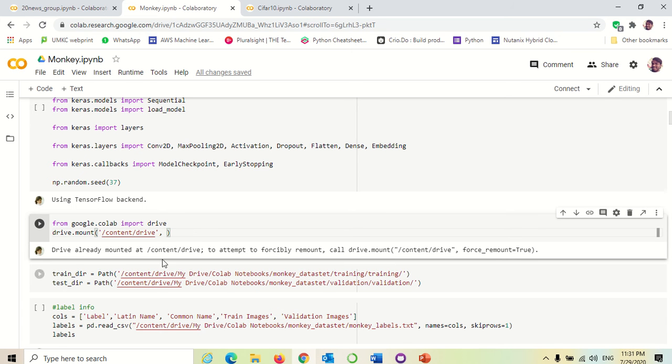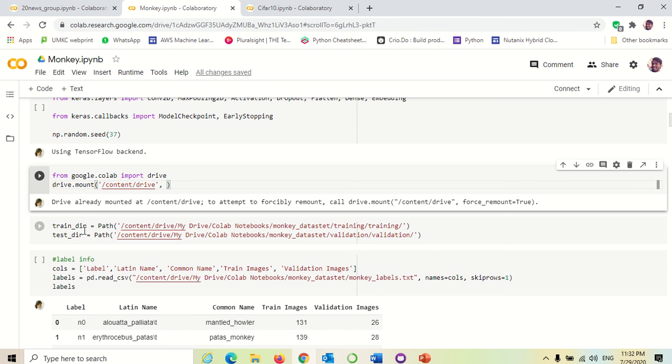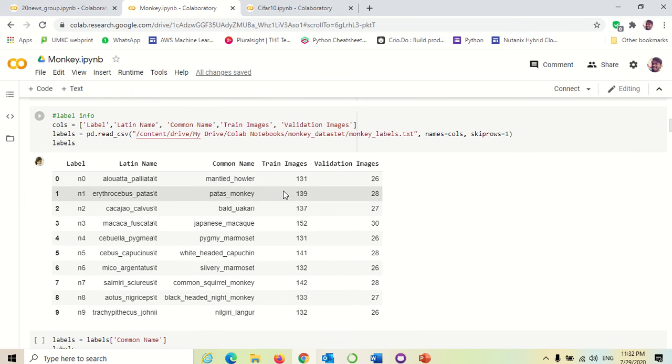It was run by one of my teammates, but you can see that I have placed both the train and test data sets in different paths. I am loading both of them, and there's another file, monkey labels.txt, which has the label names; there are 10 label names.